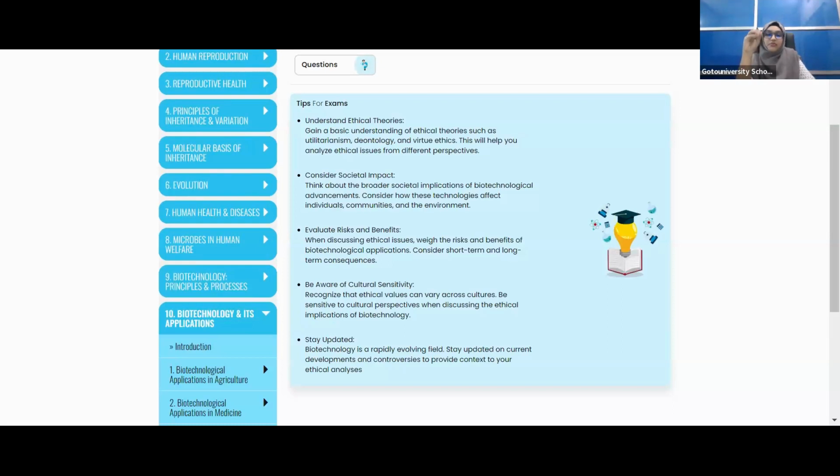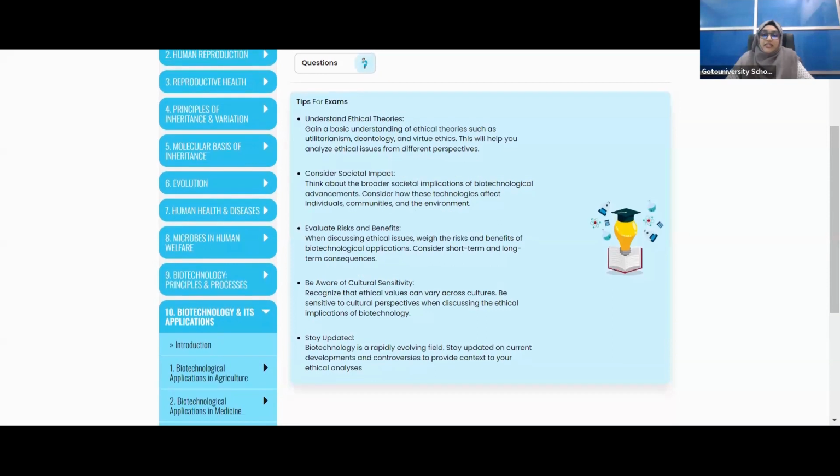Is it clear? Then, when discussing ethical issues, weigh the risk and benefit of biotechnological applications. Consider short-term and long-term consequences, whether it is beneficial or harmful.